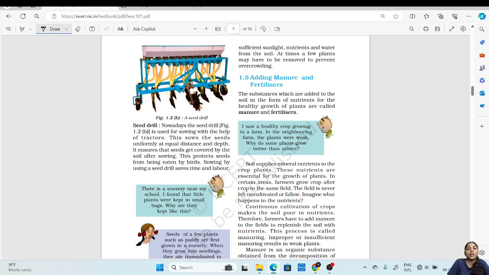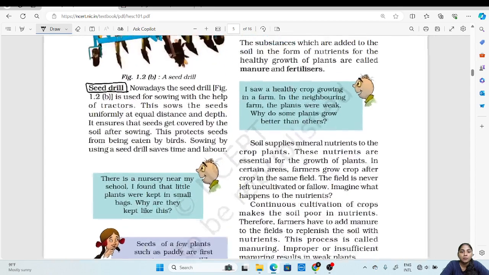Another instrument that is used nowadays is the seed drill. Here also the seed drill is driven by a tractor and it is a very efficient and faster method. It also saves labor and time.